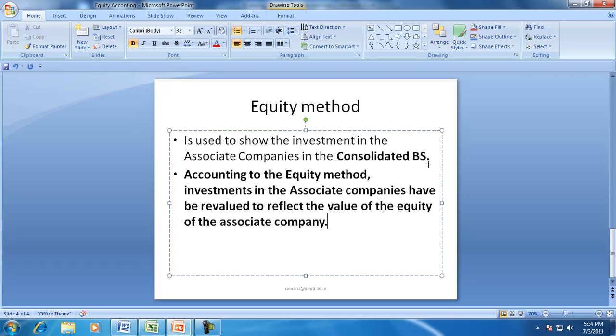It's called the equity method because in the consolidated balance sheet, the value of investment will reflect the value of the equity in the associate company.